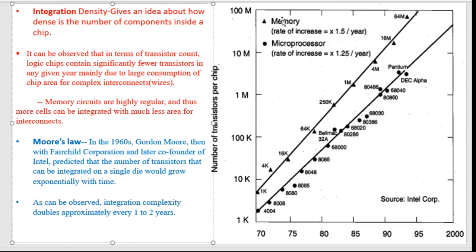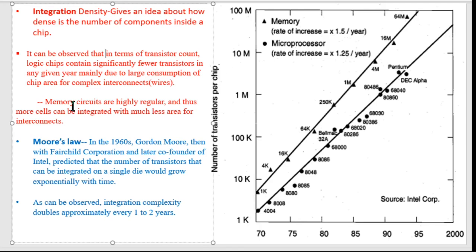So in a memory chip, the layout is pretty regular in nature, and hence we can optimize it very well, and the wire connections that arise may be handled very well as compared to a microprocessor chip, where there may not be that kind of regularity. Hence it increases the complexity of the interconnecting wires used for connecting different parts, different modules, different types of components inside the chip.